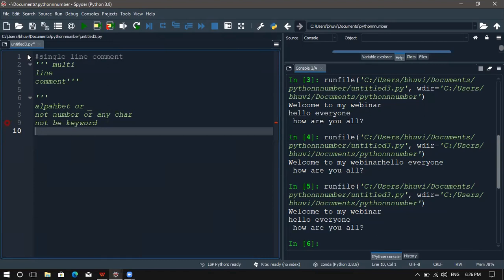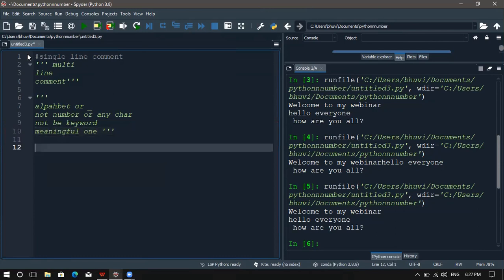Then the variable name should be a meaningful one. We should not give the name as X, Y, Z, A, B, C. We have to give a meaningful name. If you are going to get the input from the user, which is the name of the user, you have to give first name, last name, middle name. The variable name should be a meaningful one.